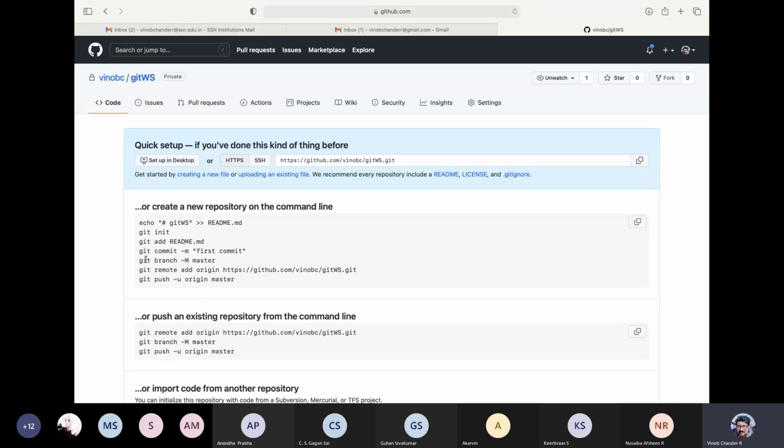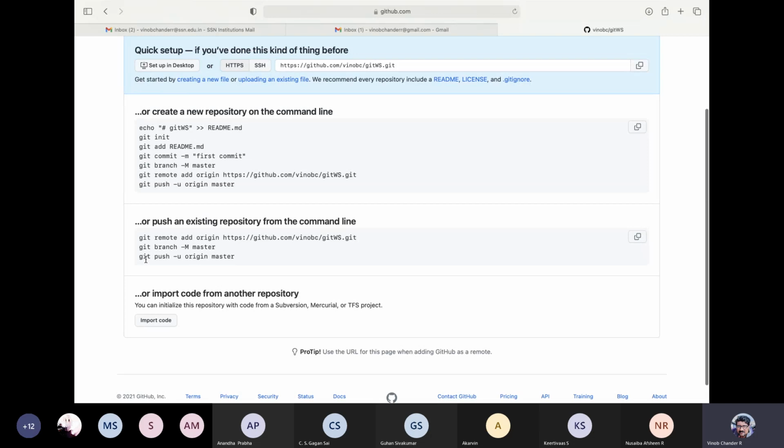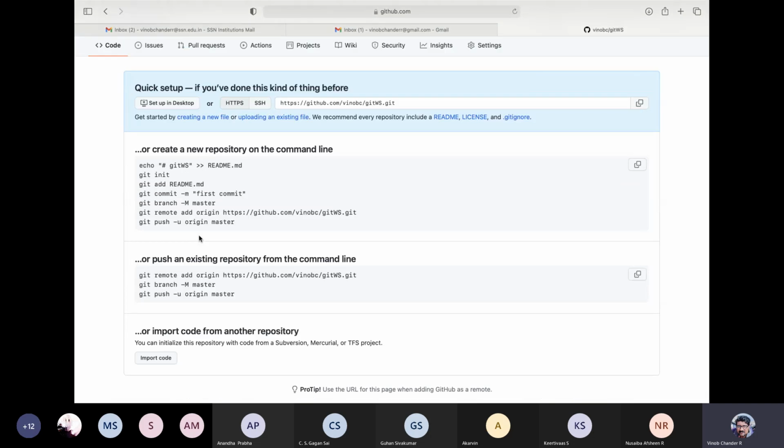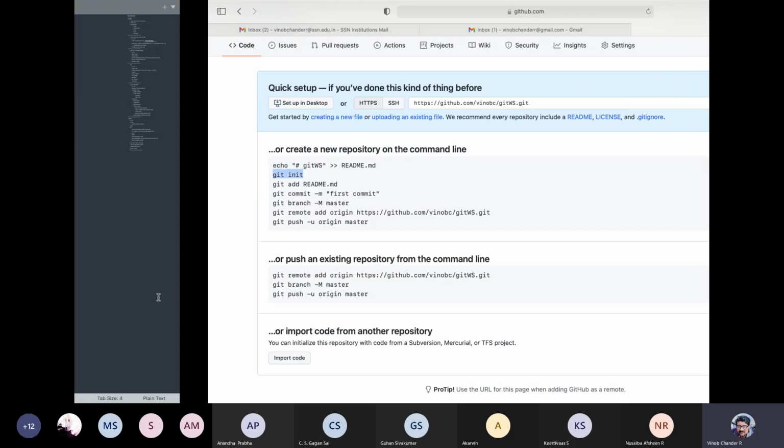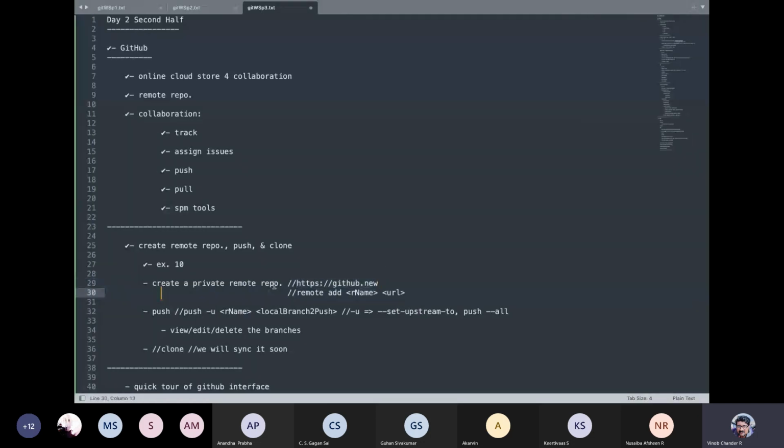Once you click the create repository button, it will give you some tips on how to proceed further. If you wish to create a new repository, you proceed with these commands. Many of these commands we have already seen in the earlier classes, including that we have an initialized repository already available locally. So essentially, we can make use of this to do an add and push. Let us do it from the command line.